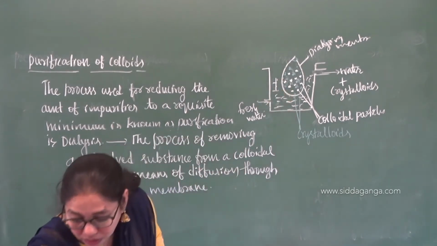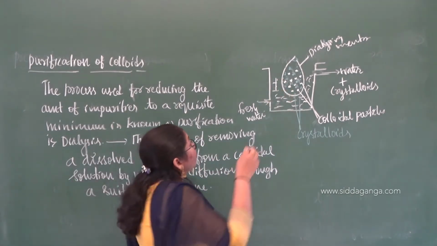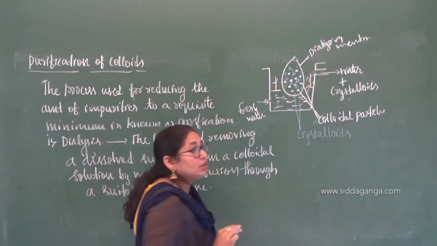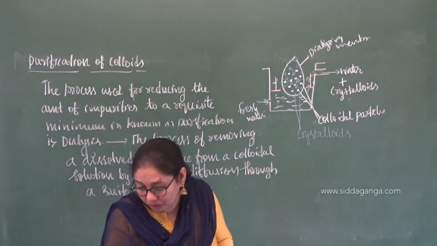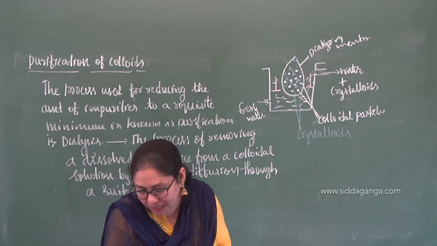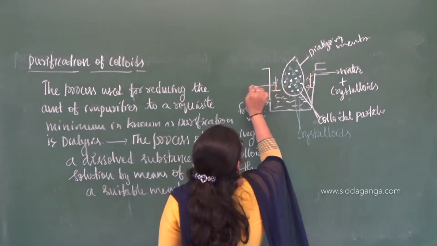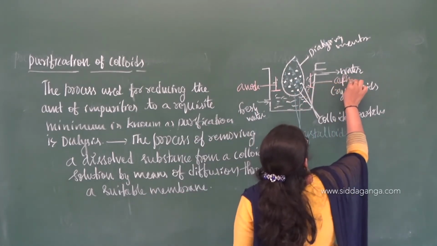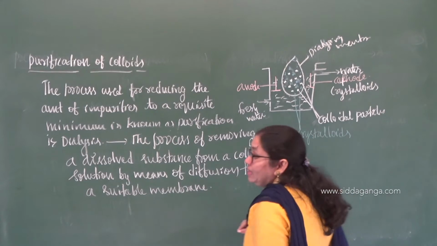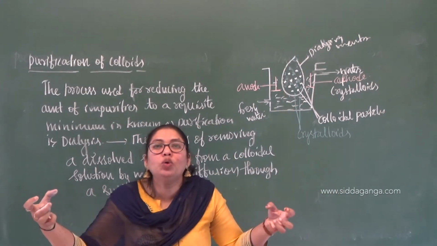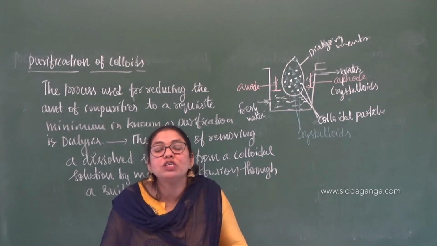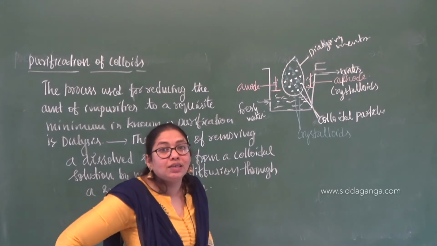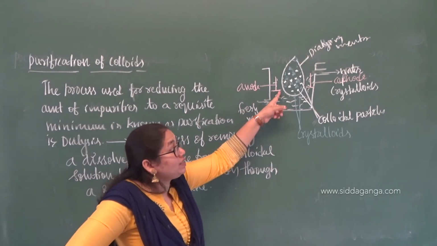Let me represent it with some other colors. They will apply an electric current for this one. The experimental setup is the same. Say, for example, one is the anode and one more is the cathode. So what happens here? Oppositely charged ions will go to the opposite electrodes. The process becomes very fast because you have passed an electric current by placing the electrodes.